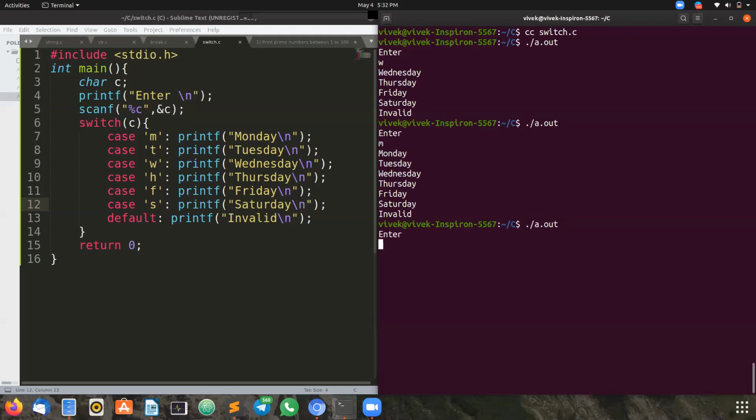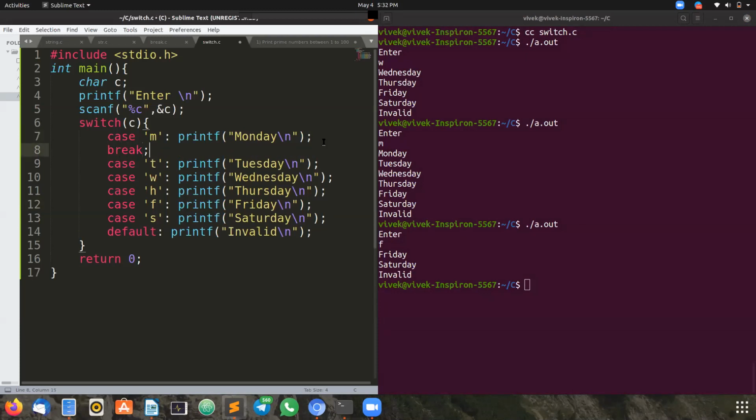I'll show one more case. I'm entering F. That is Friday. Now you can see we are getting Friday, Saturday, and invalid. Have you observed all those three different cases, everybody? Why we are getting like that? Can anybody tell? Break statement is not used after printf. So that is the necessity of the break. Just now I have explained. To break the execution of the statements, we use a break. That is the major important thing in the switch case now. So now I will put break everywhere. Then we will get the desired output what we want.